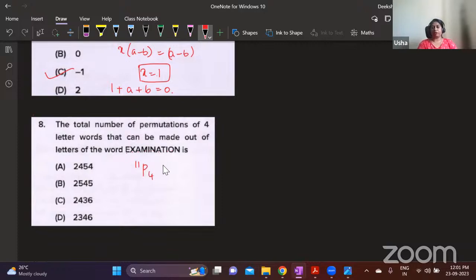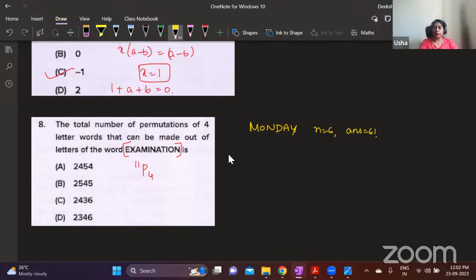Okay, but here we have repetitions. I have solved a question of this type where repetition is involved. What we usually do is we'll count what all repetitions are there, how many A is there, how many N is there, we'll count that and we'll divide by the factorial. That you have to do only when you are taking all letters of this word for rearranging. Understood? I remember I have solved a question like this. So suppose you take the word Monday. How many ways you can rearrange letters of this word? There are 6 letters. So therefore the answer is 6 factorial, 720.